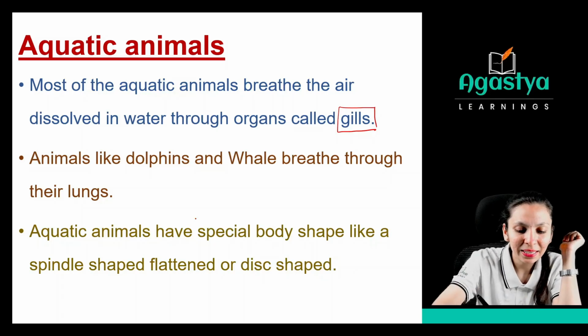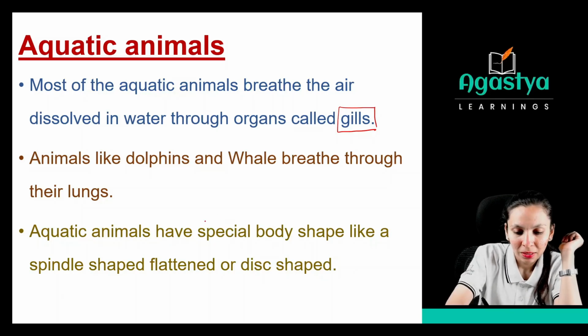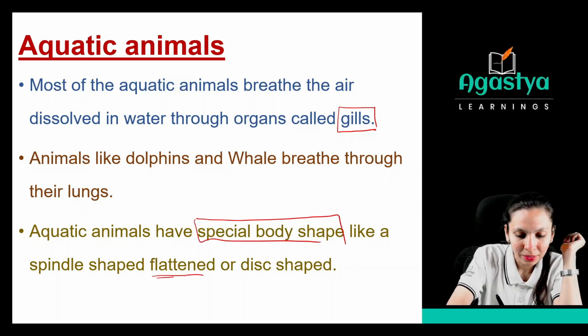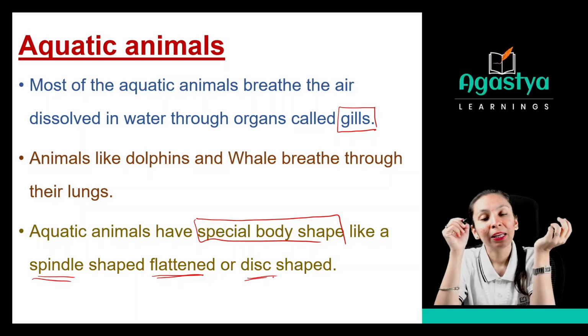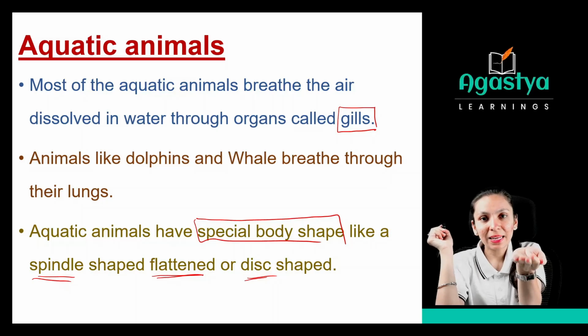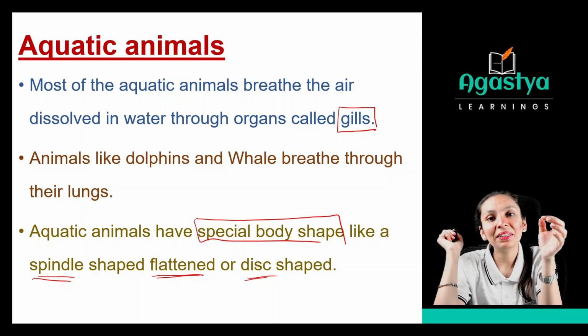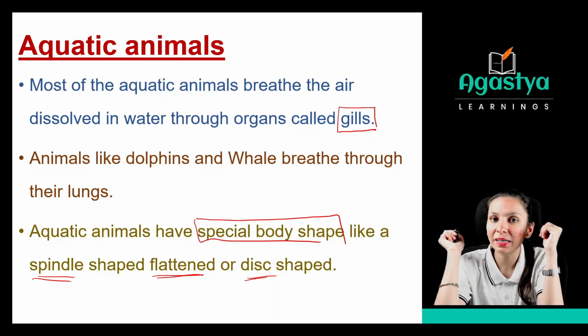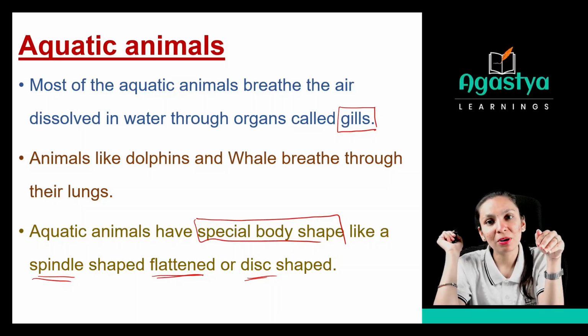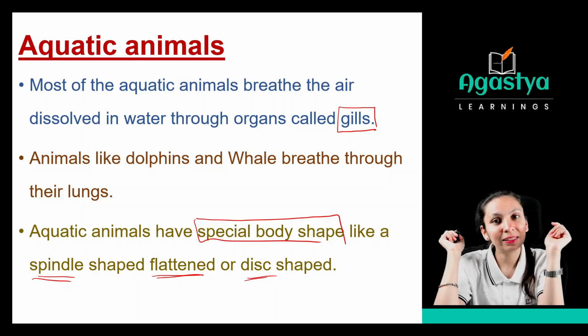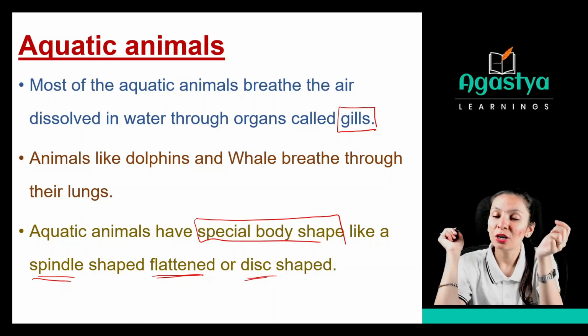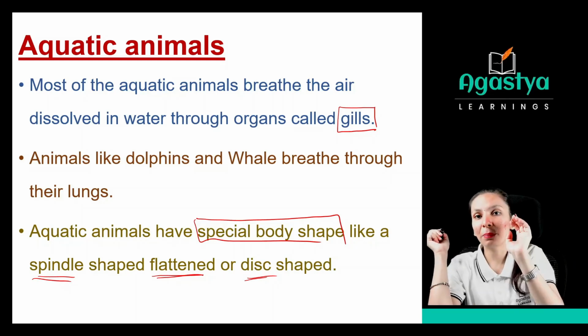Now see, the aquatic animals have a special body shape. What kind of body shape is there? It may be flattened, it may be spindle shape, or it may be disc shape. You know disc. So this disc can easily float in water. They can swim in water. That's why they have this kind of shape, that is a spindle shape or flattened shape or a disc shape. Clear these things to you? So this kind of shape will be there in the animals so that they can easily swim in the water.